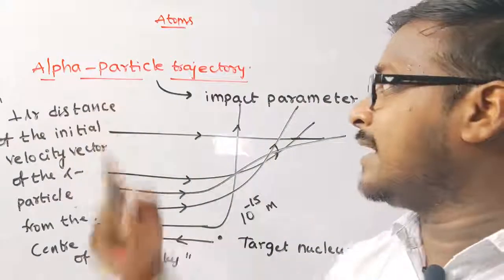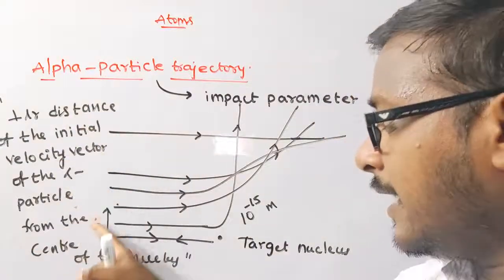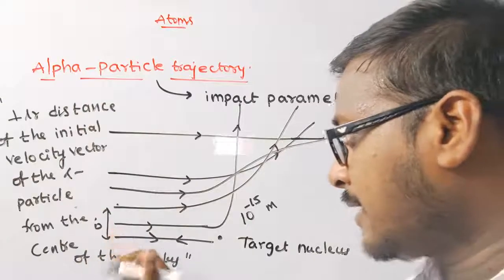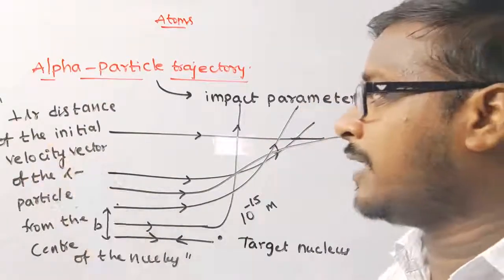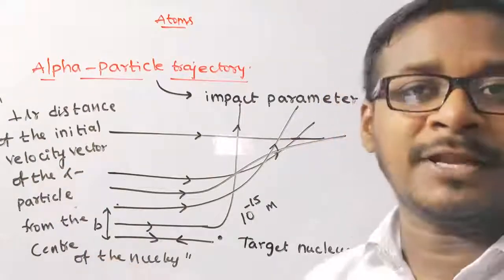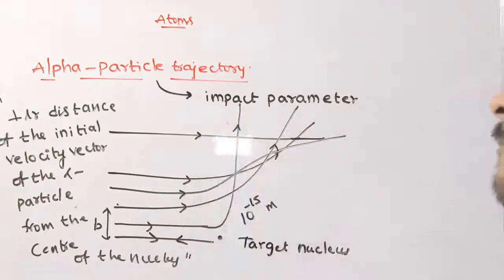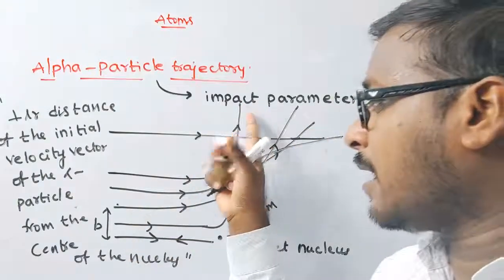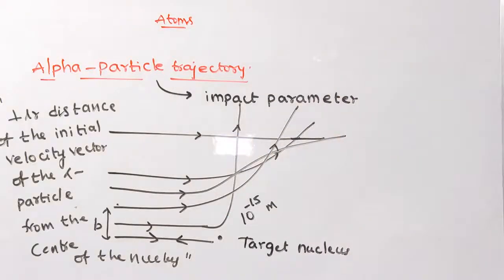So what is the impact parameter? It is the perpendicular distance of the initial velocity vector of the alpha particles from the center of the nucleus. That is called the impact parameter, denoted by the small letter b.